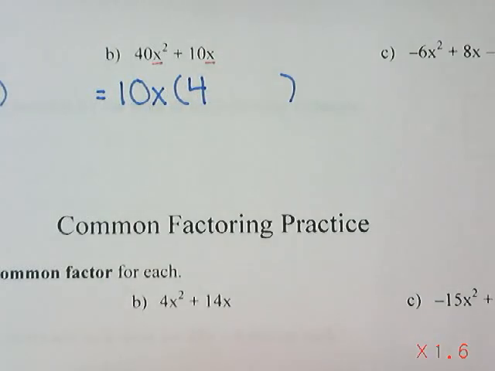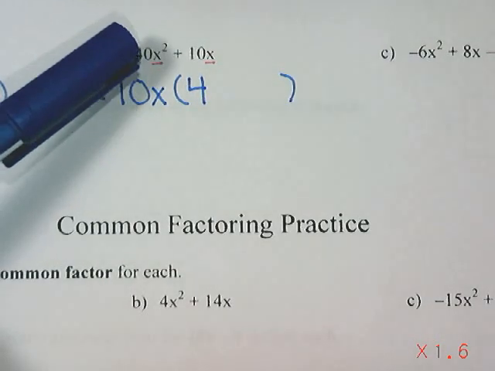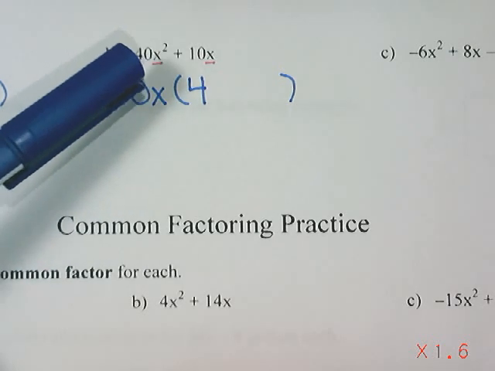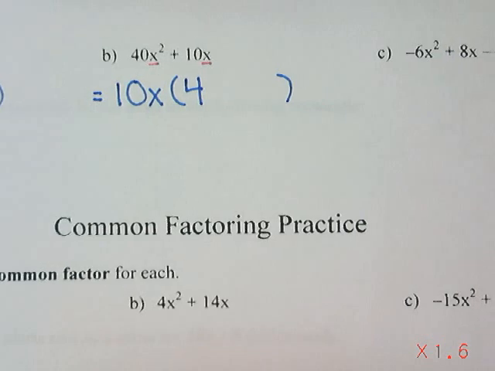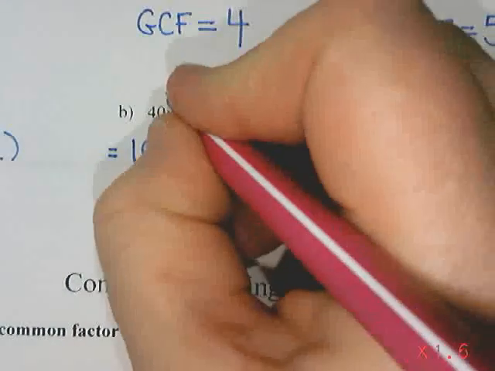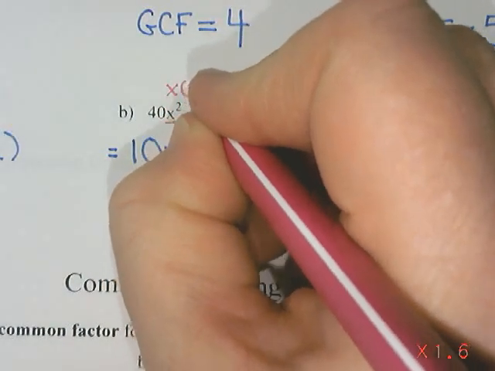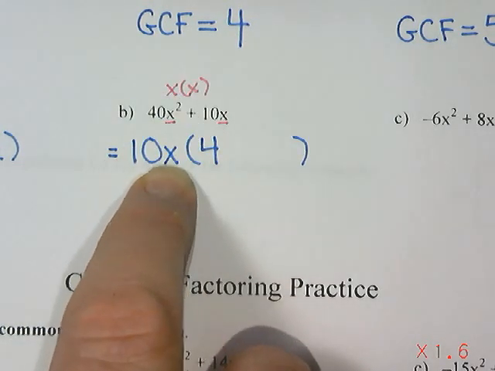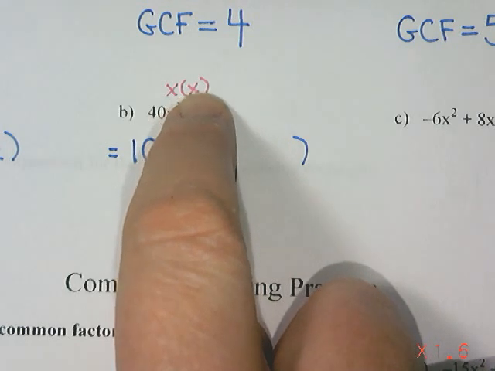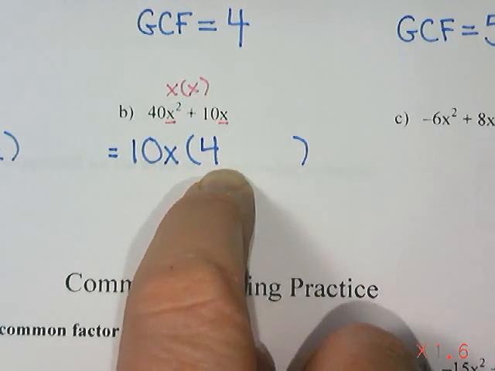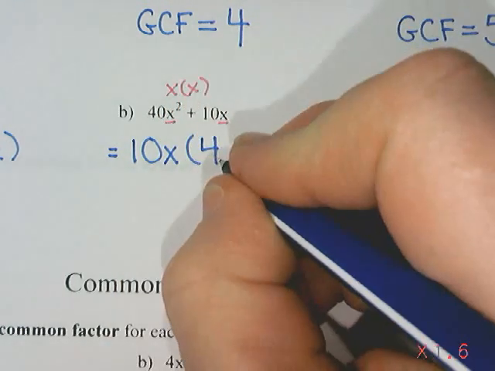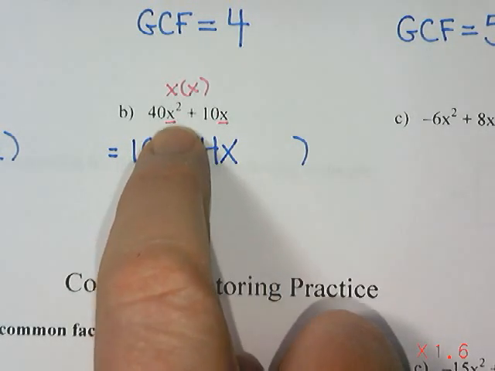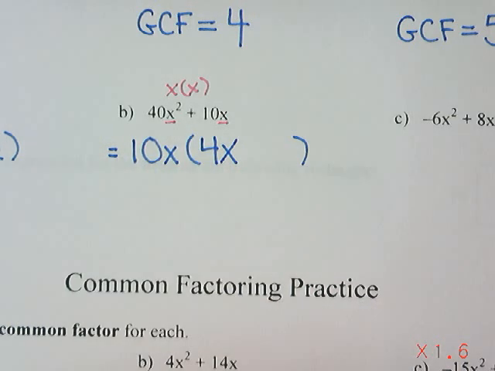Now this is the slightly trickier part. X squared divided by x. So x squared means x times x, right? So this was x times x. We are taking one of those x's out by dividing, and there should still be one of those x's left in there with the 4. So there should be a 4x because x times x makes x squared.